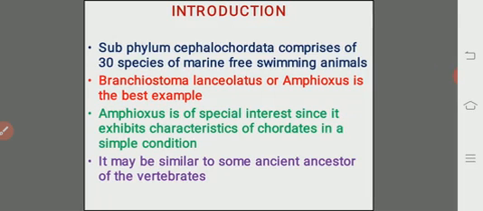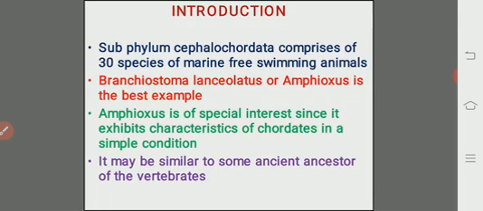All of them live in the marine habitat, and they are free swimming animals. They are habituated to live in the marine environment.